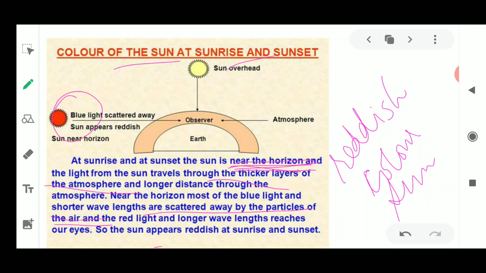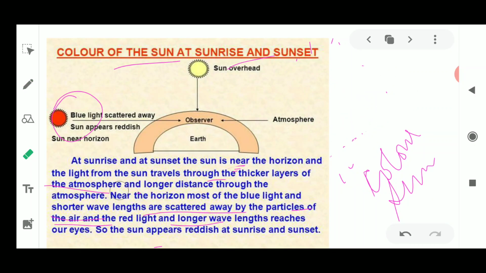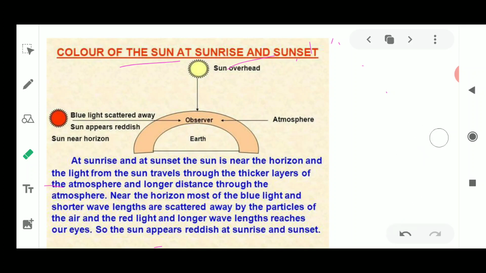This red light has a longer wavelength, and it reaches our eyes, meaning we are left only with the red color, because of which the sun looks reddish when sunrise and sunset are happening.